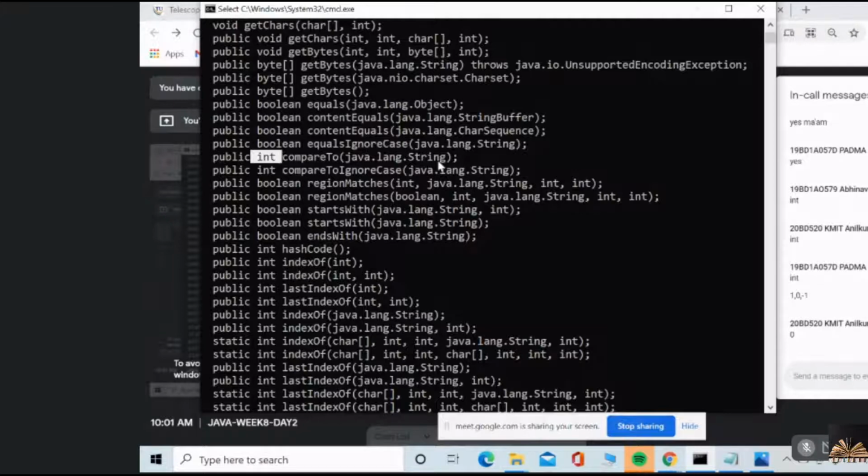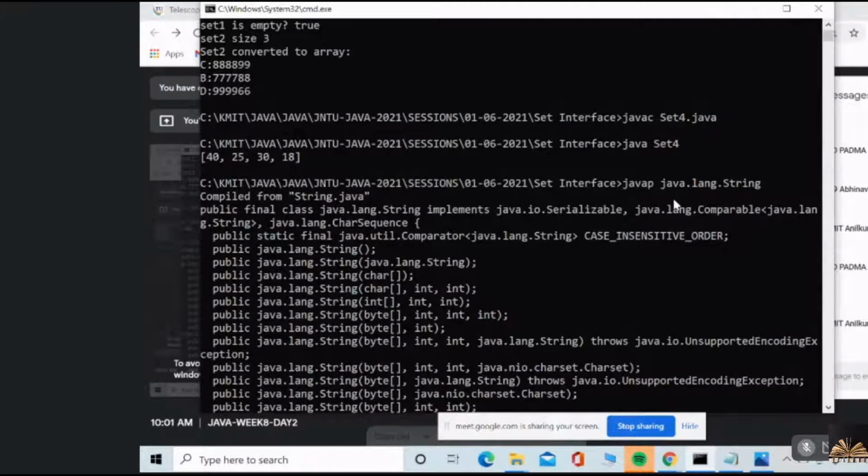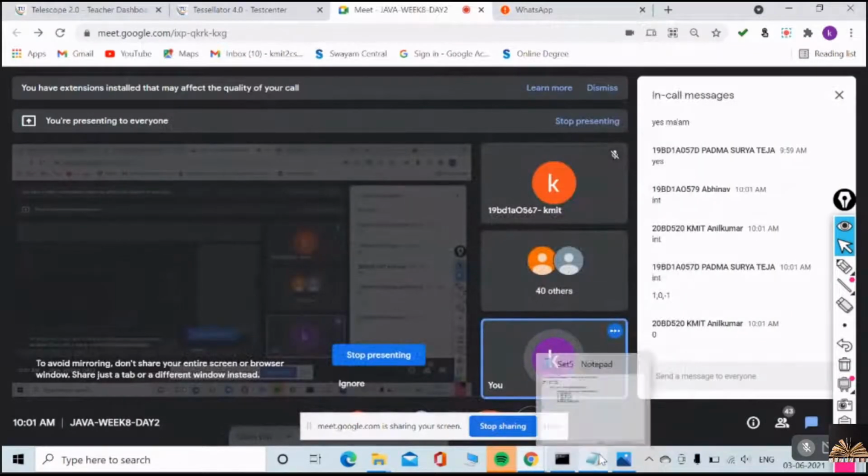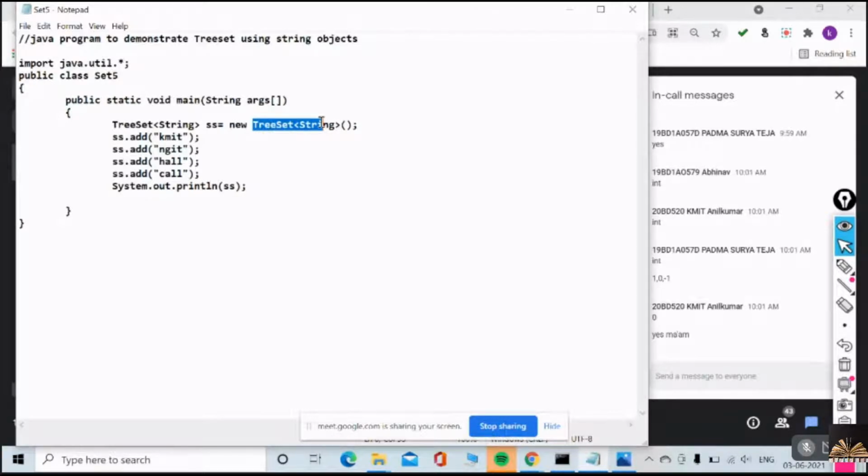And also remember, the String class implements the serializable interface and also the comparable interface. So as it is implementing comparable interface, those objects can be sorted automatically through your TreeSet. Okay, understood, everyone? Yes or no? Yes, very good.